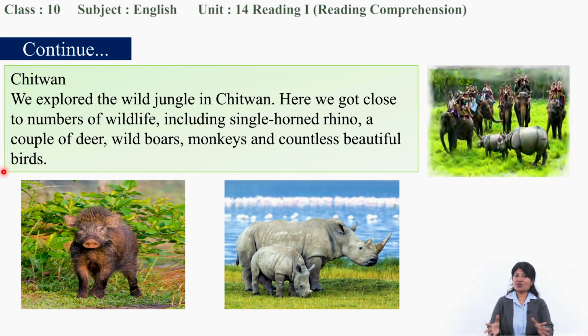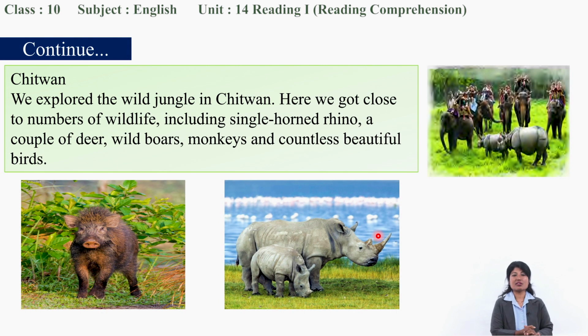Yes, Chitwan is known for all these things, right? As we say Chitwan, what picture comes to our mind? One-horned rhino. Yes, rhino. And countless means uncountable animals. Wild boars. You can see this is a picture of a wild boar. You can see these animals in Chitwan, right?